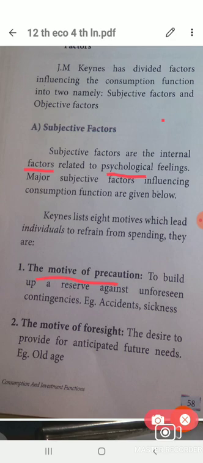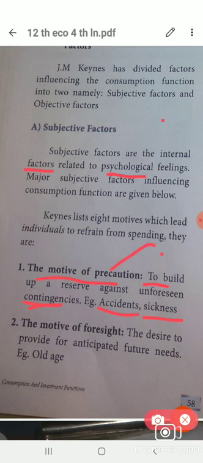Precaution means, in any unfortunate conditions, people hold an amount in their hand for unforeseen conditions and unexpected expenditure, for example accident, sickness, and some other precautions. So people keeping their money in hand is the motive for precaution.